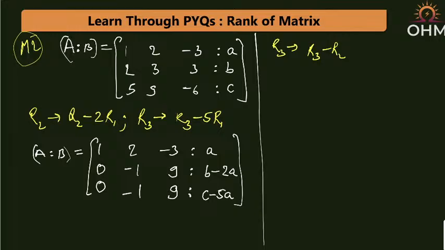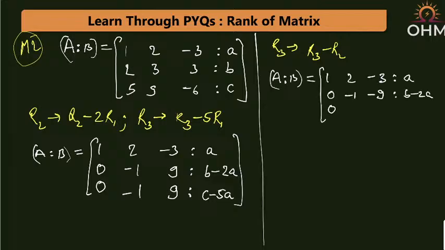So R3 minus R2, let's do it. What is finally going to be the A|B? On subtracting R3 minus R2: 0, then this is also 0, 9 minus 9 also 0, and then c minus 5a minus b minus 2a. So c minus b and minus 3a, correct? Minus 5a plus 2a becomes minus 3a.